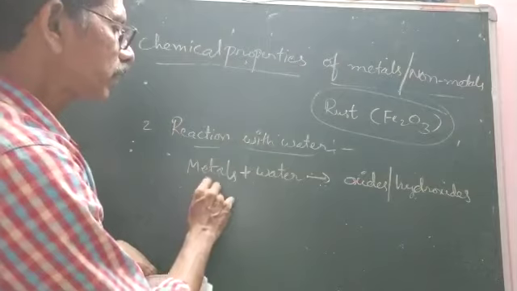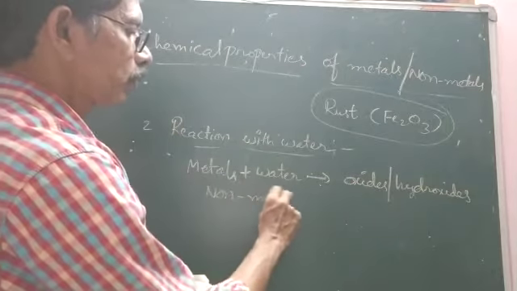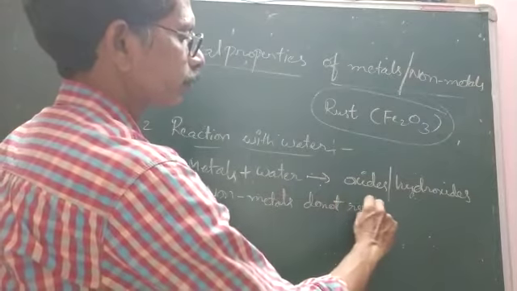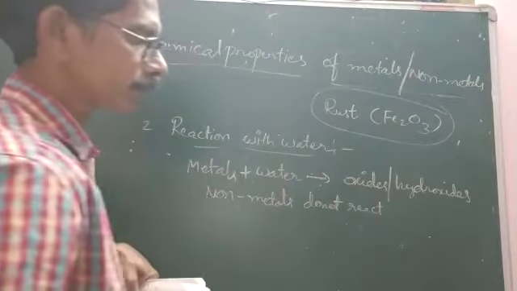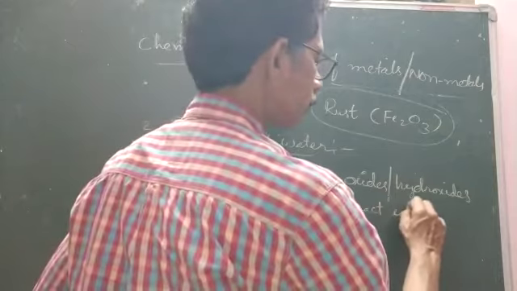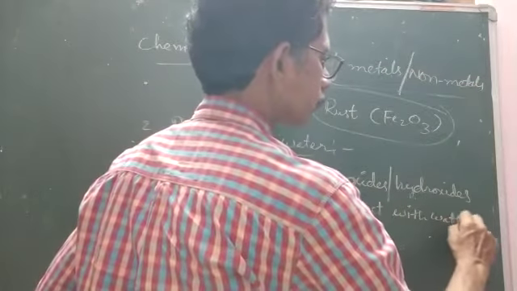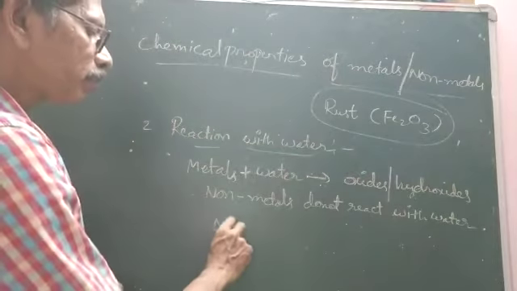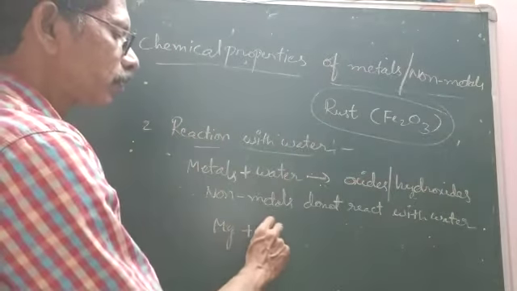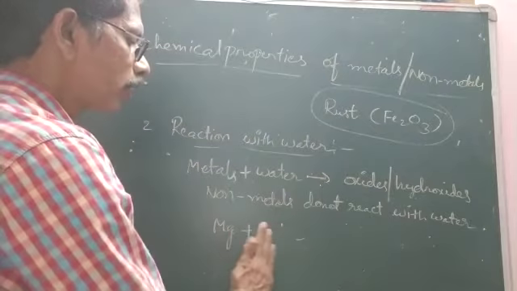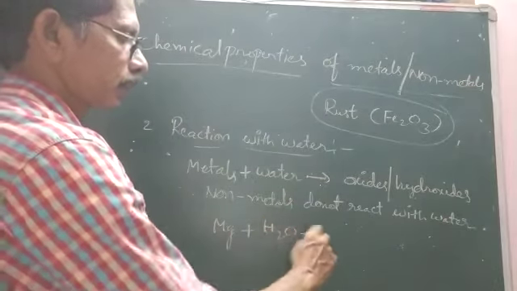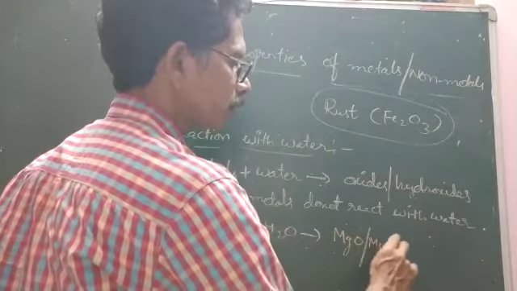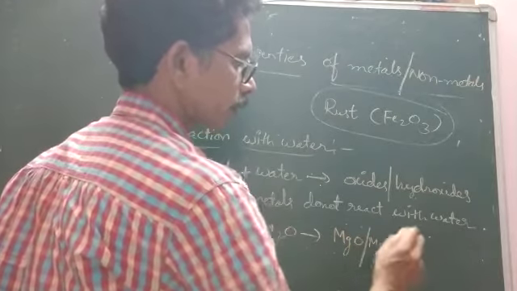But non-metals generally do not react with water. For example, magnesium reacts with water to form magnesium oxide or magnesium hydroxide.